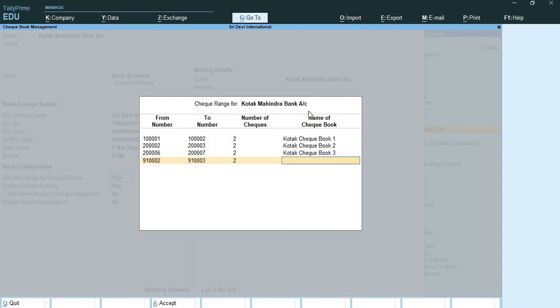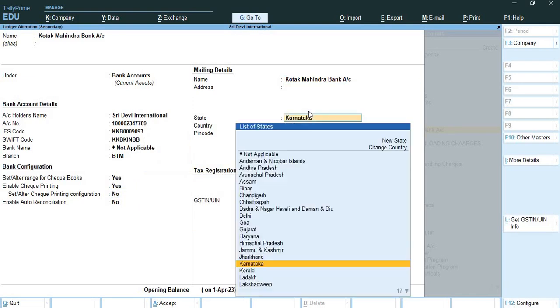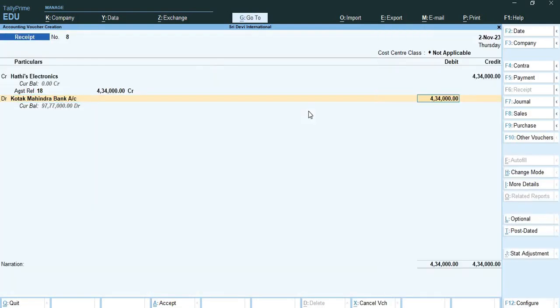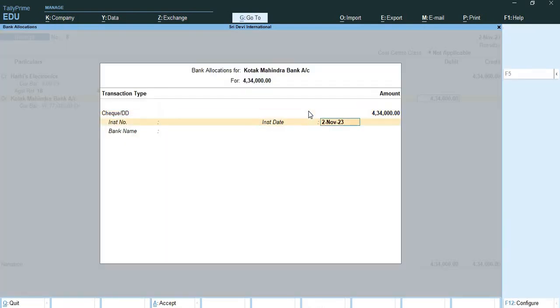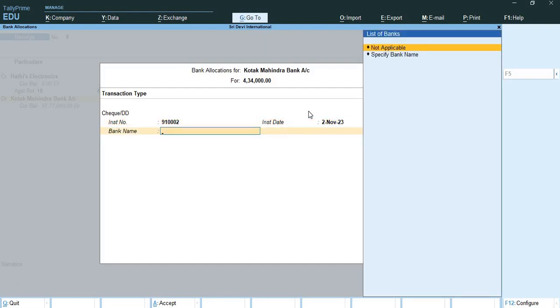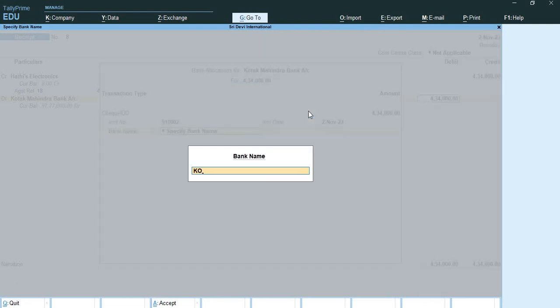So this way I am receiving the amount. Here I'll manually add the check number 910002 and specify the bank name as Kotak Mahindra Bank.